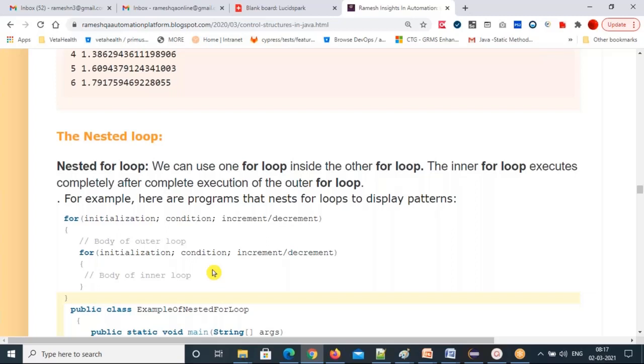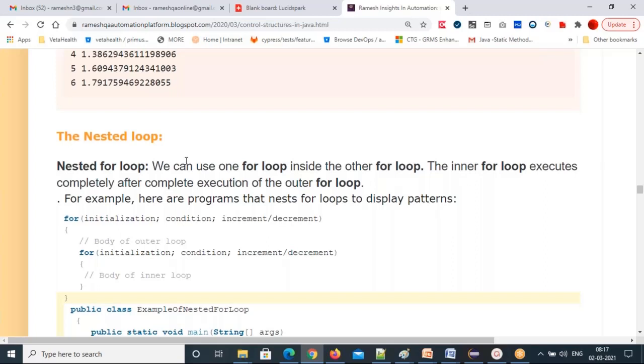Okay, so next, another important topic is the nested for loop. What does nested for loop mean? A nested for loop is one for loop inside another for loop. The inner for loop executes completely for each iteration of the outer for loop.